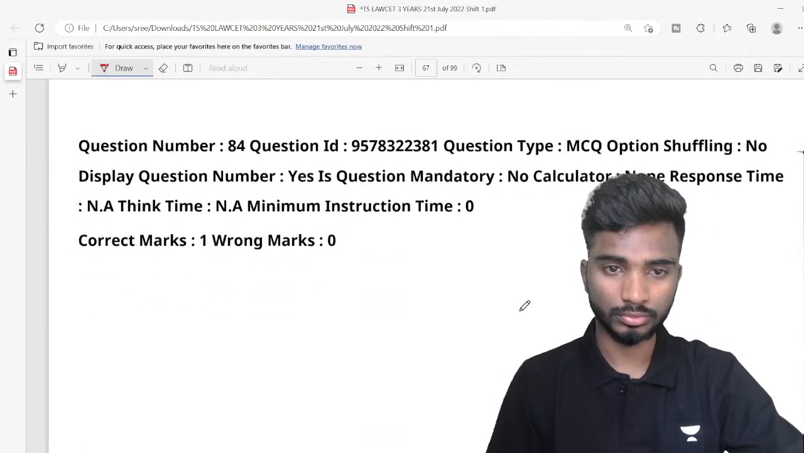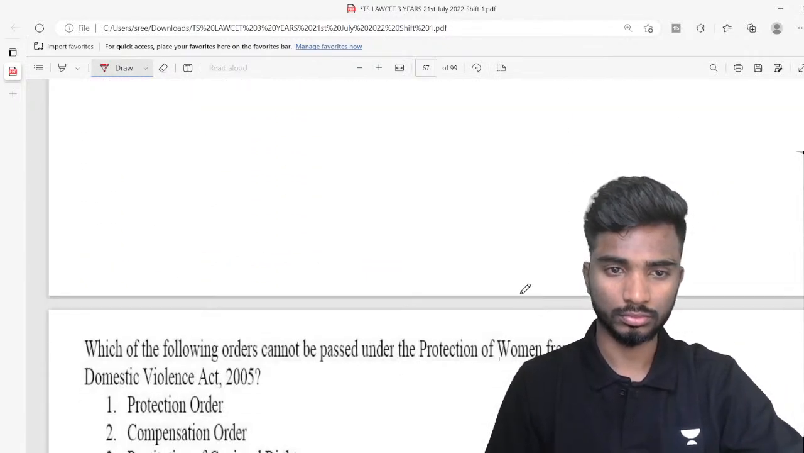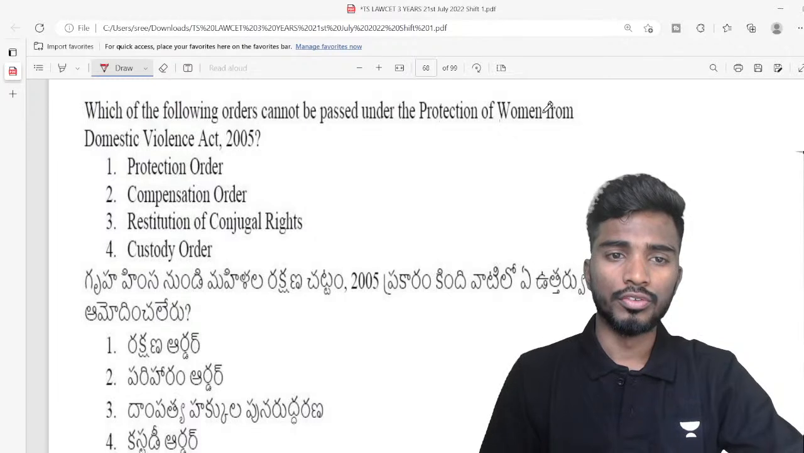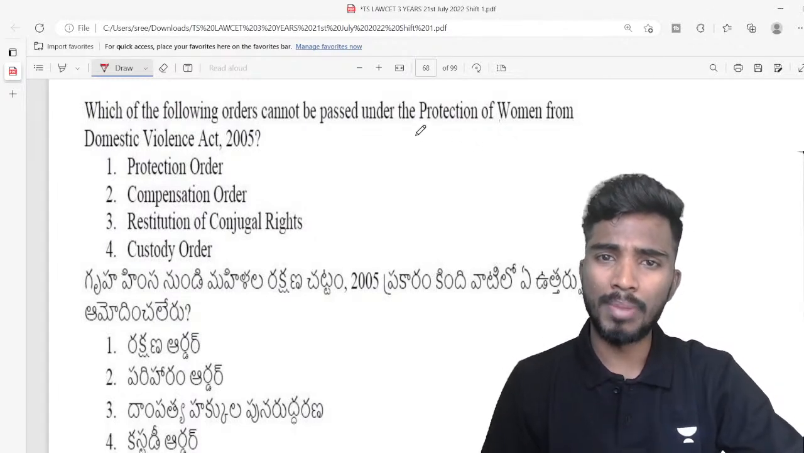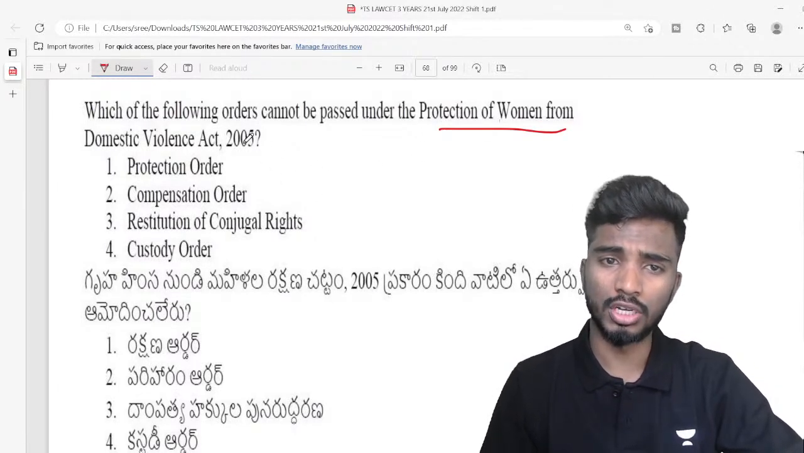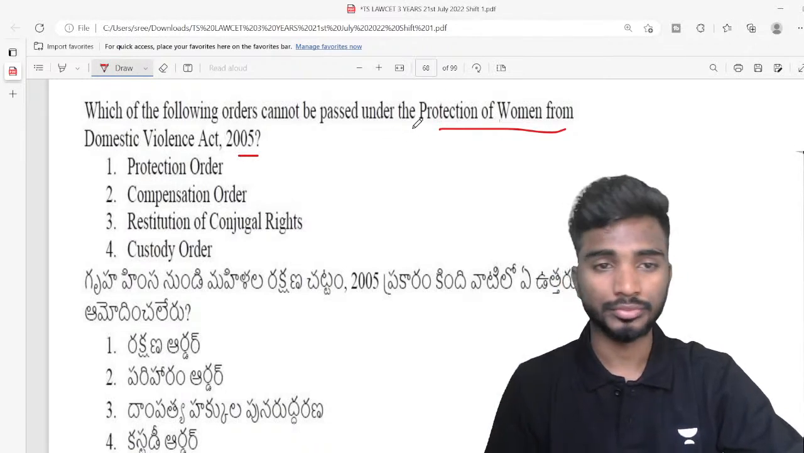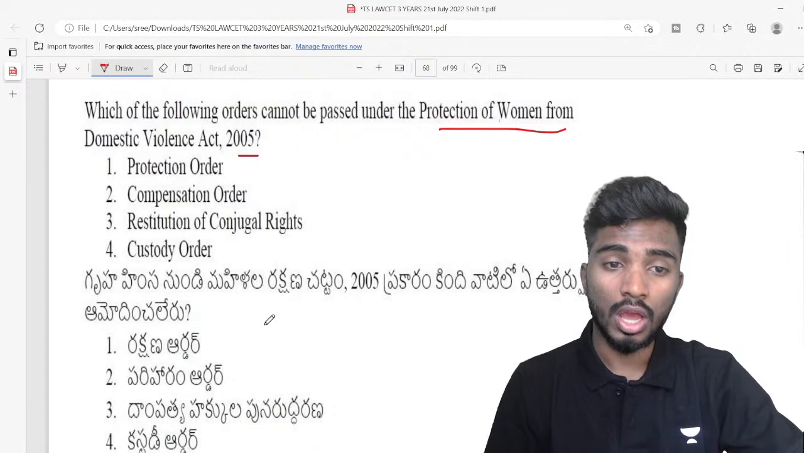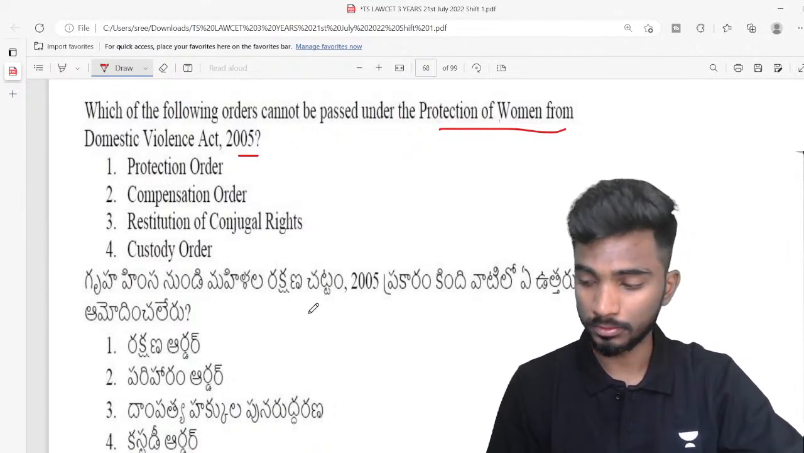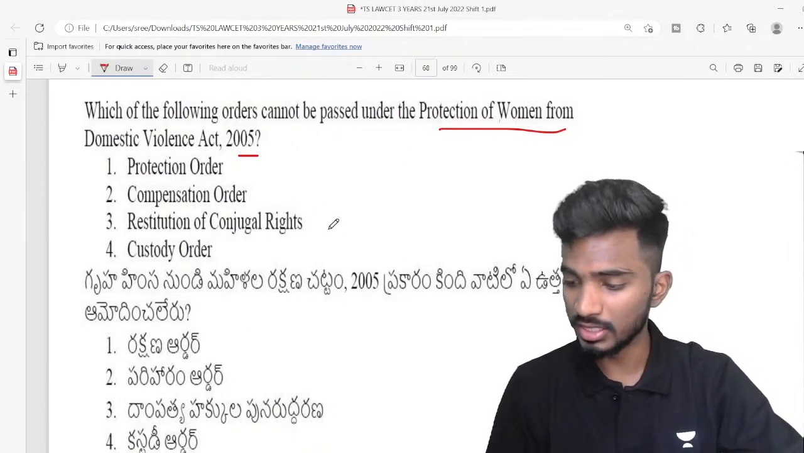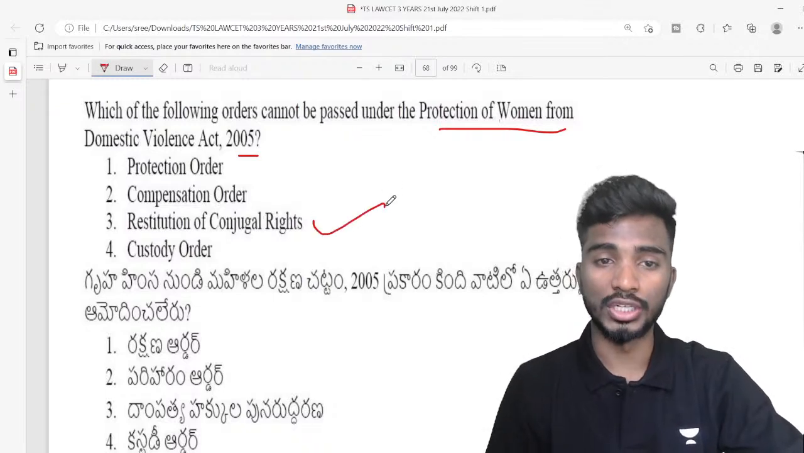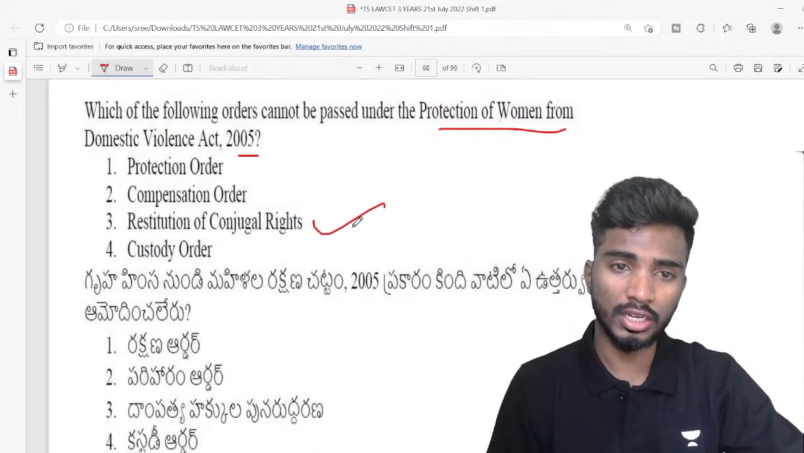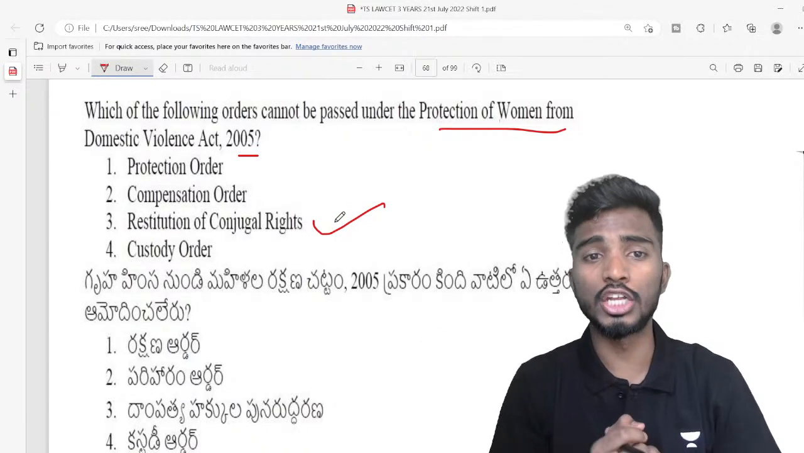Next, which of the following orders cannot be passed under Protection of Women from Domestic Violence Act 2005? గృహ హింస నుండి మహిళల రక్షణ చట్టం 2005 ప్రకారం కింది వాటిలో ఏ ఉత్తర్వులు ఆమోదించలేరు? What is the answer? The answer is restitution of conjugal rights. What is restitution of conjugal rights? It is getting back the right to live together.